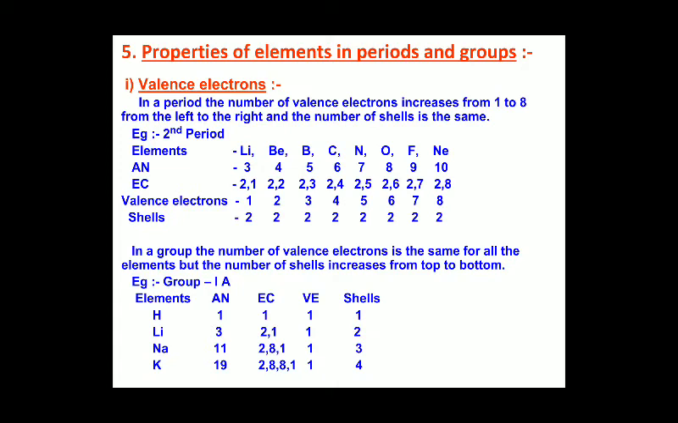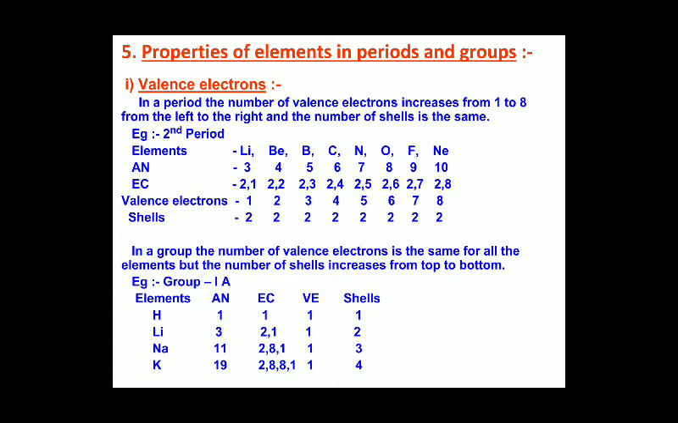Now if I go to the next row, we have lithium. Lithium has 1 as the valency, whereas the next element, beryllium, has 2 as the valency, and the next elements, boron, carbon, and the valency increases. But if you see the shells, it is the same.